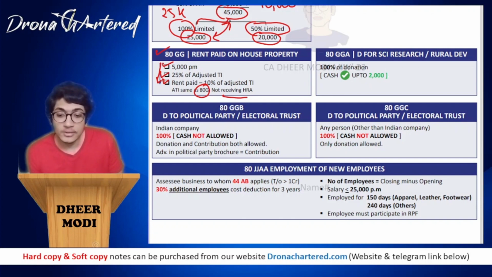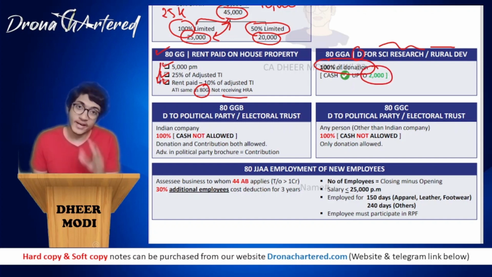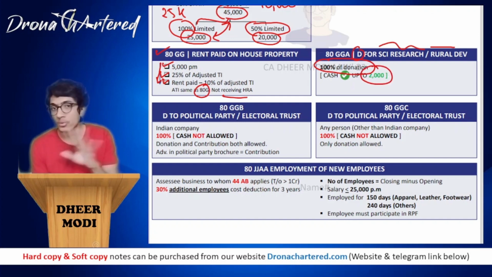Now the next section is section 80GGA. 80GGA talks about donation for scientific research or rural development. 100% of the donation will be allowed, and cash donation will also be allowed if it is up to rupees 2,000. Over 2,000, cash donation will not be allowed.